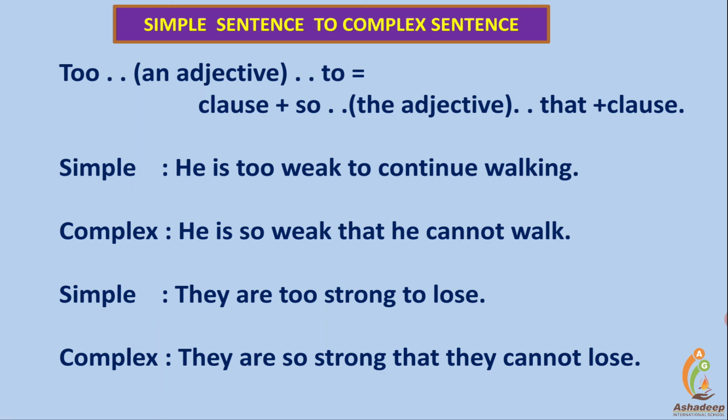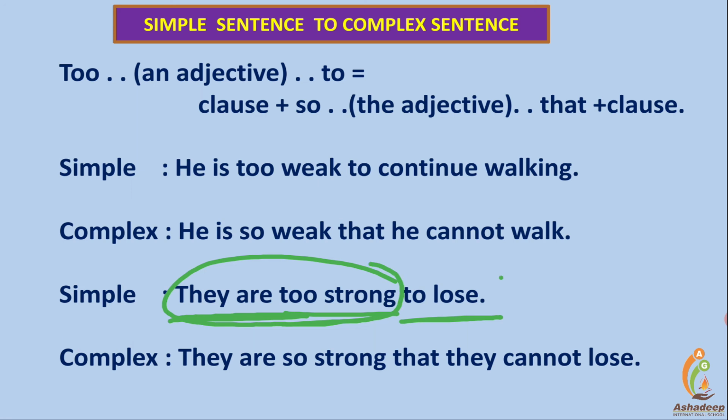Next example. They are too strong to lose. What sense does it create? It means they are very strong and they will not lose. They cannot lose. Here, let us try to get two parts of this sentence. "They are too strong" is one part, and "to lose" is another part. The first part is a clause, while the other is a phrase: to lose, infinitive.